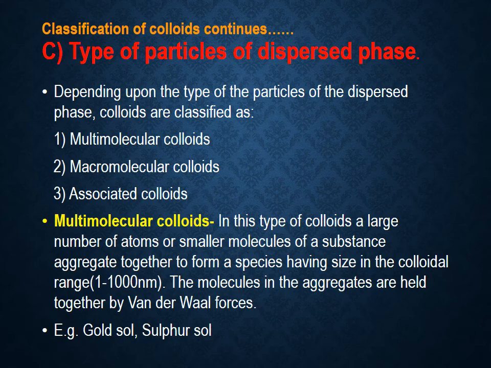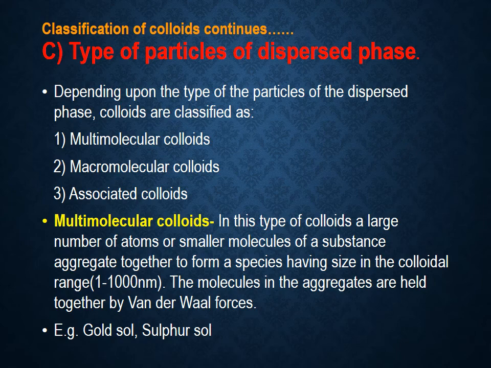And why do gold sol and sulfur sol belong to multimolecular colloids? And what are multimolecular colloids? The answer is very simple. Actually, gold atoms are very small in size, less than the colloidal particle size.